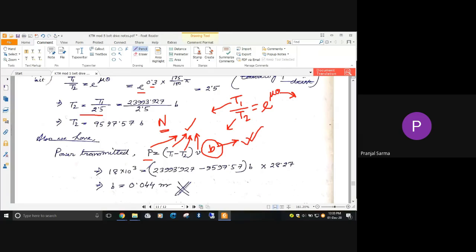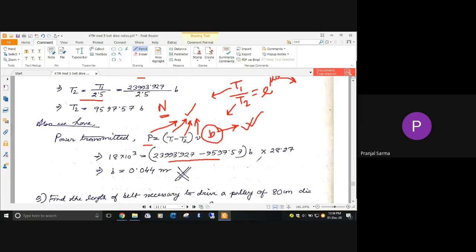So the power transmitted is given as 18 into 10 to the power 3, that is, 18 kilowatts. T1 and T2 we have just found, so we use T1 minus T2, and b was there in both, so we take b common. The velocity v we have obtained as 28.27 meters per second. After solving, we get the belt dimension b as 0.044 meter, and this completes this particular problem.